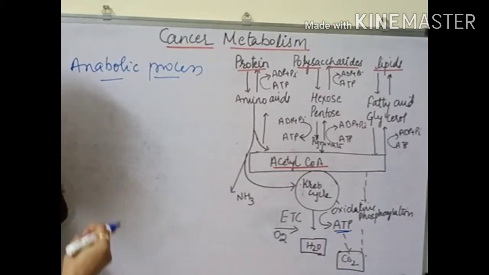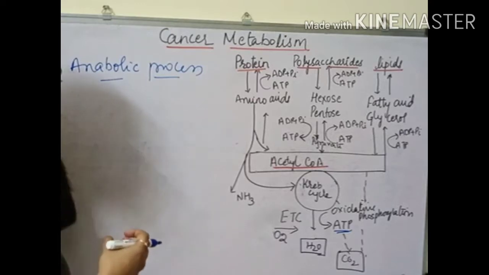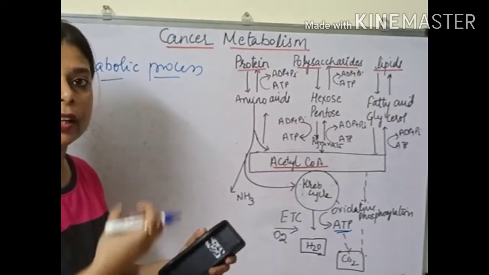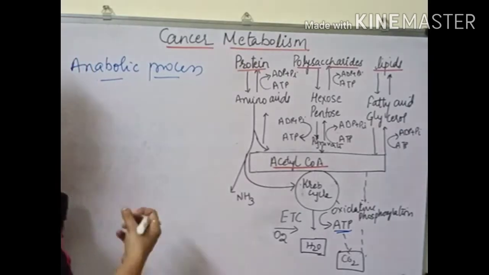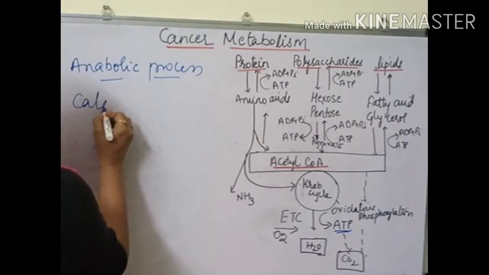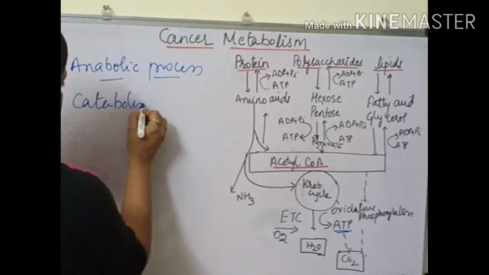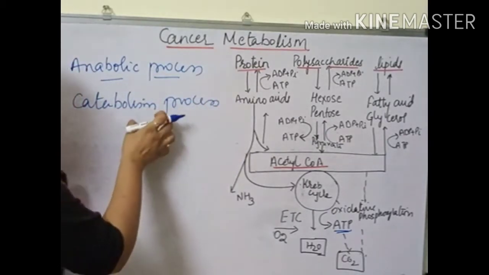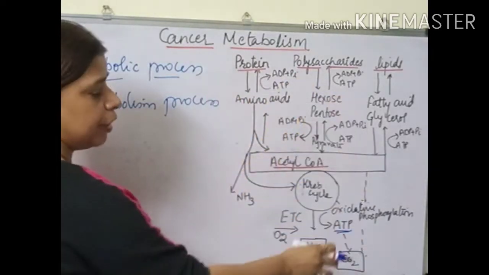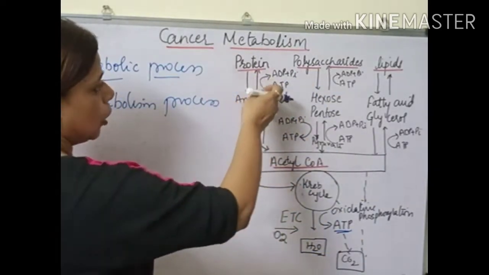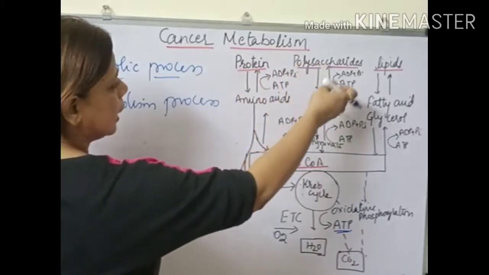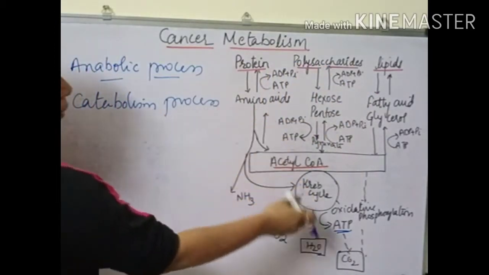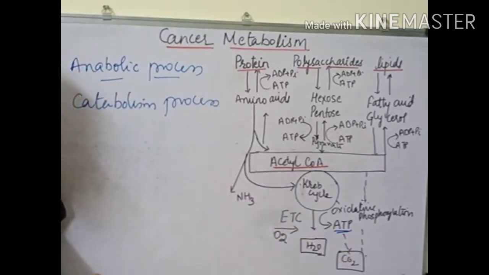If the nutrient is depleted, because the cancer cells divide at a very high rate and the nutrient supply is depleted, during that process they enter into the process of catabolism. For survival, they catabolize the stored form of energy in the form of complex molecules like protein, polysaccharides and lipids, and they undergo the survival process, and here we have the release of ATP also.